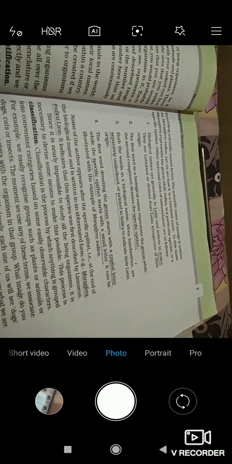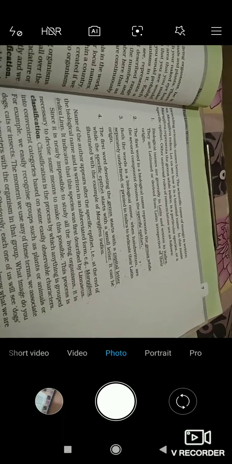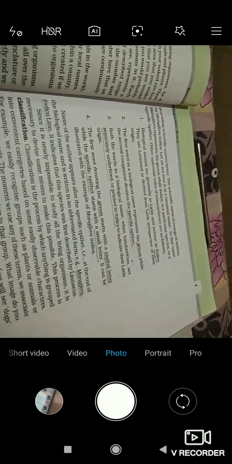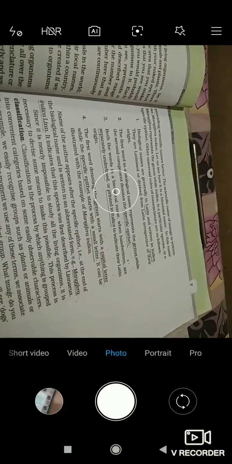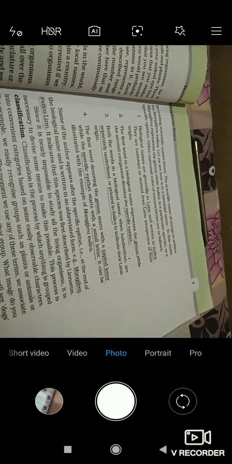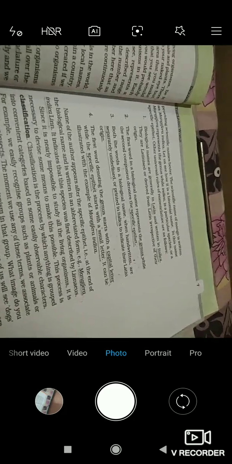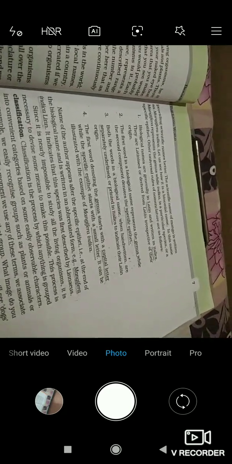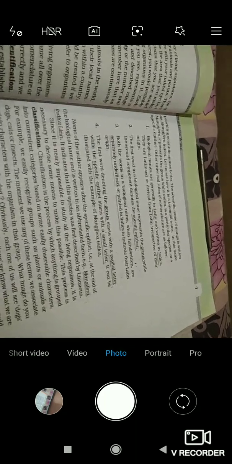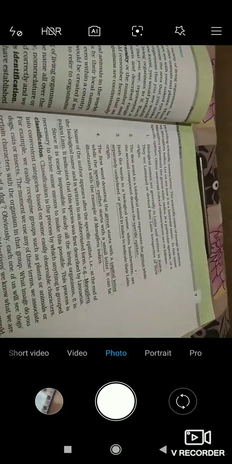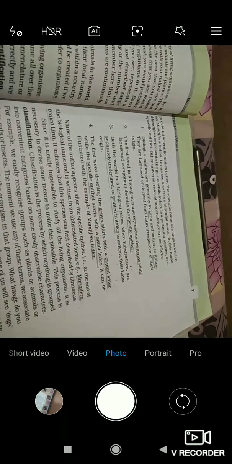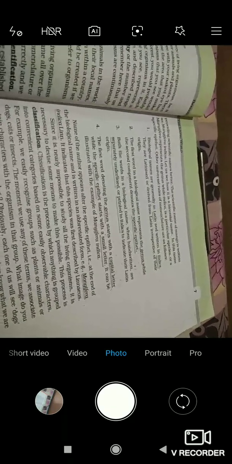What happens, guys, there are many living organisms, and these living organisms are grouped into convenient categories, according to which they are grouped, and this is based on some easily observable characters. It means organisms which have the same characters are categorized in one group. In this manner classification is done.